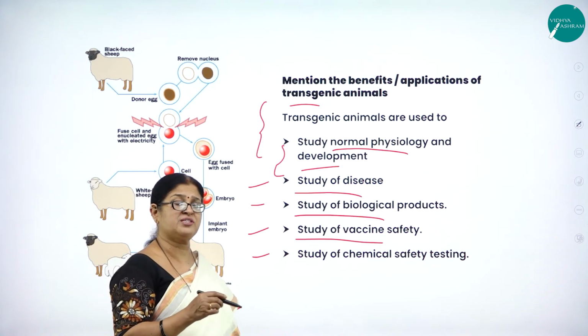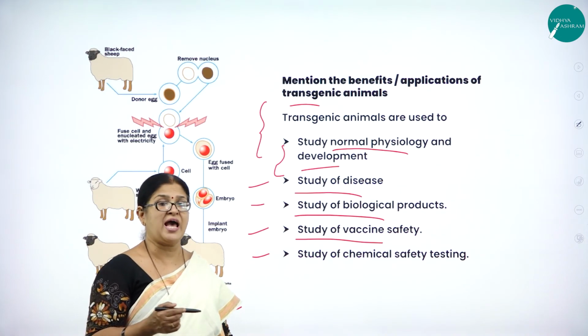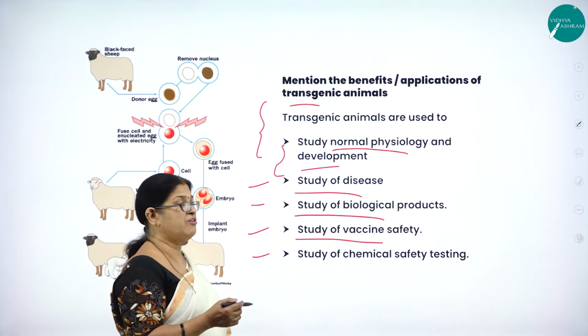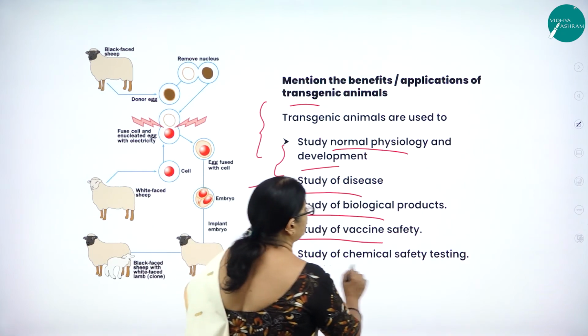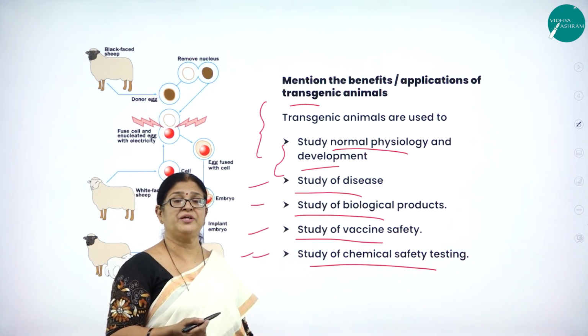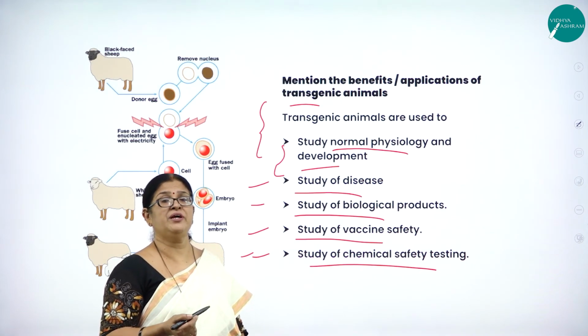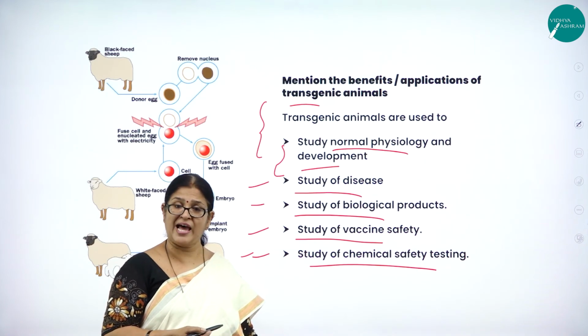If it is successful in animals, only then is it going to be experimented on human beings. Then study of chemical safety testing: even chemicals or drugs developed in pharmaceutical industries will first be experimented on these animals.